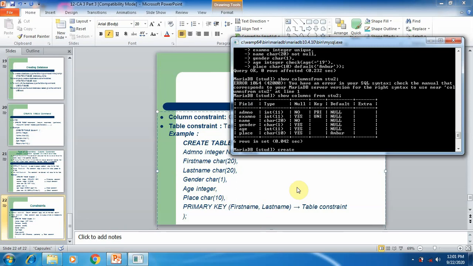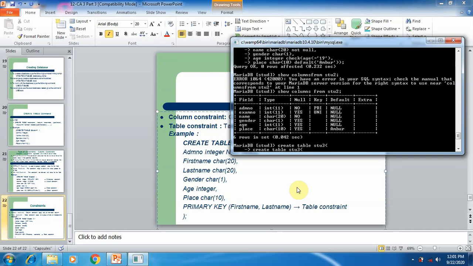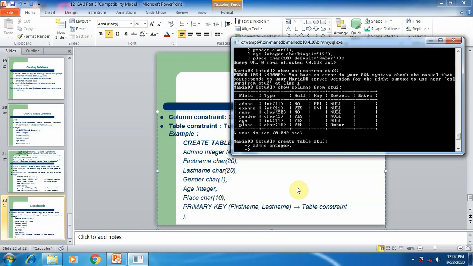So simply type create table student number 3. I'm simply changing the previous commands by using arrow keys, because more or less all the commands are the same. Next, admin.